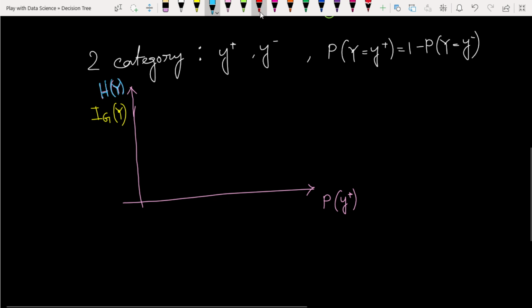Now we will see this is sample 0 value, this is sample 1 value and this is 0.5 value. This is 0, this is 0.5. Suppose let's take this is 1. Now, we have already seen what our entropy graph looks like. When it is 0.5, its value is 1.